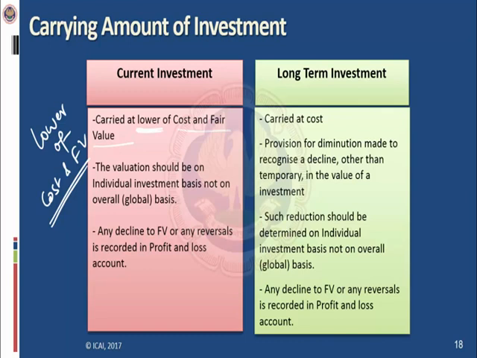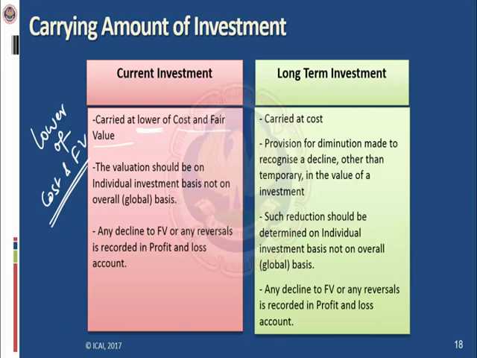Let's say entity A has invested in equity shares of entity B. Entity B is continuously making losses and its share price is continuously going down in the market. So in such a case, entity A has to record the shares at fair value, and entity A has to provide a provision for diminution. So it should be at cost less provision for diminution. So the entity has to recognize a provision for that. Again, such reduction should be determined on an individual investment basis and not on an overall global basis.